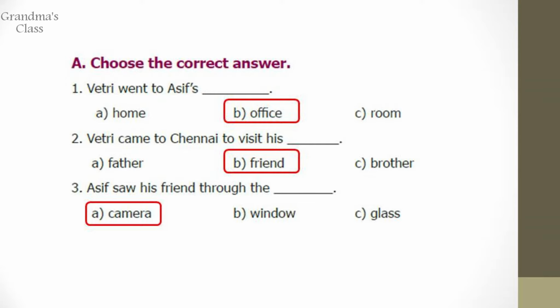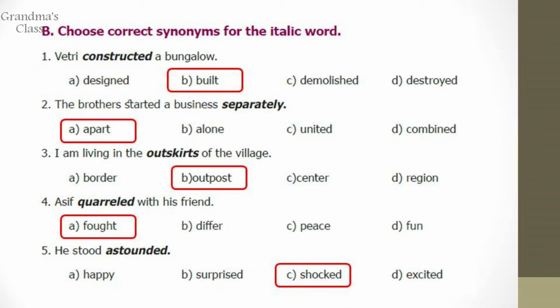Vitri went to Asif's office. Vitri came to Chennai to visit his friend. Asif saw his friend through the camera. Question B. Choose correct synonyms for the italic word. In the first sentence, you have the word constructed. Vitri constructed a bungalow. So the answer would be built.